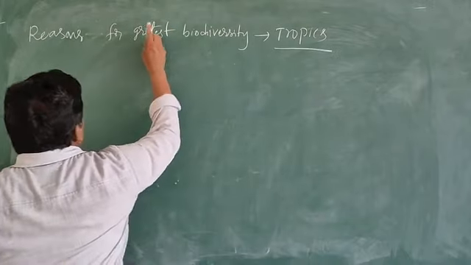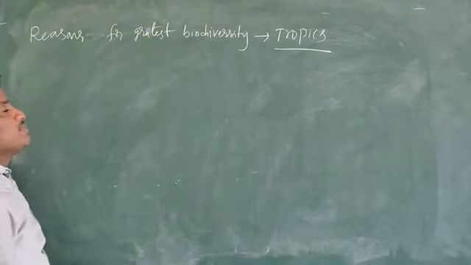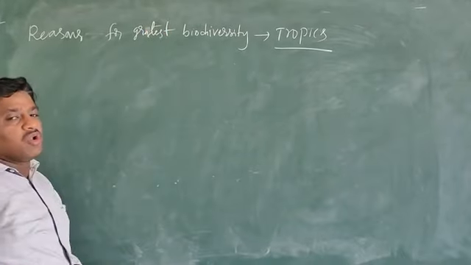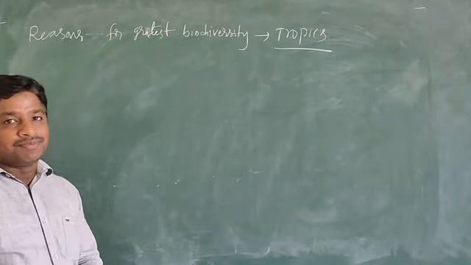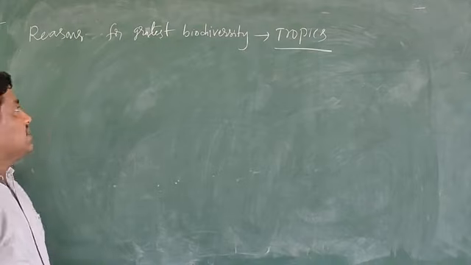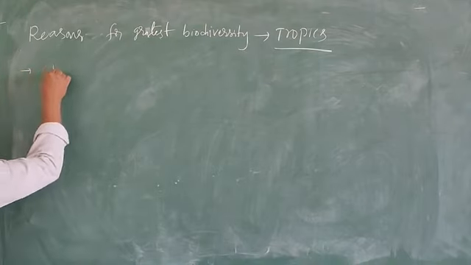So, reasons for greatest biodiversity. That means the largest biodiversity you can see in the tropical region. The tropical latitudes, what is the first reason?